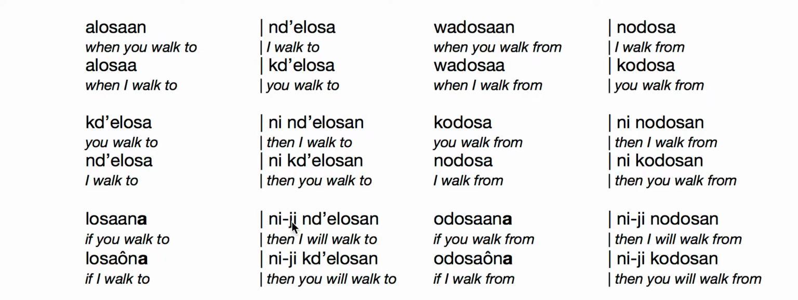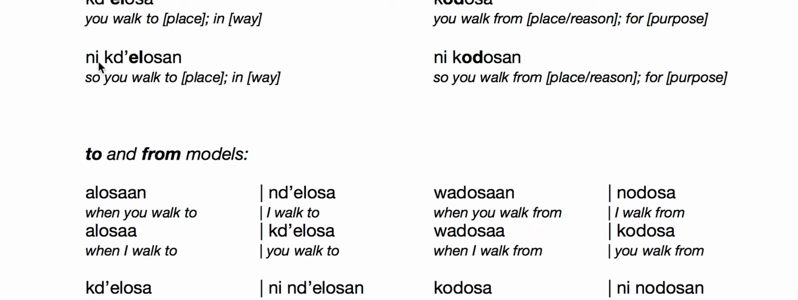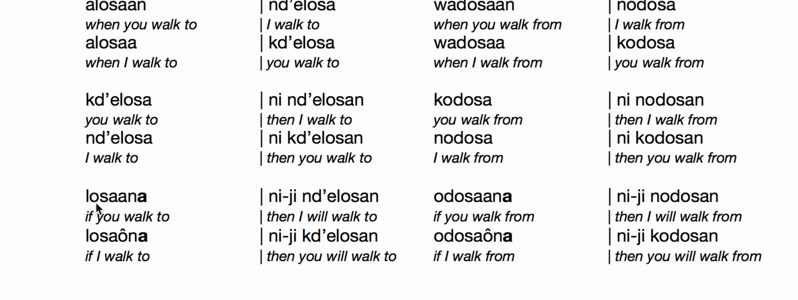Nidzi, then will. Indolosan, I walk to. Then I'll walk to. If you walk to, then I will walk to. So this indolosan is a great example of the ni indolosan here. So these two as a statement. This one is a partial event in the subjunctive form, and this is a partial event in the conjunct form with the if at the end.